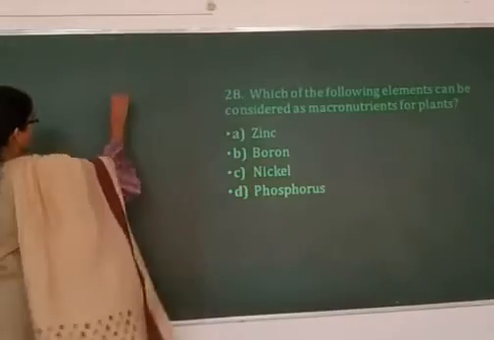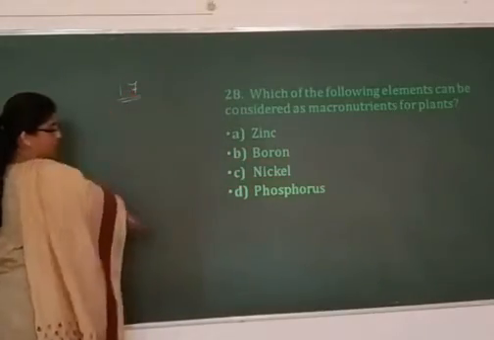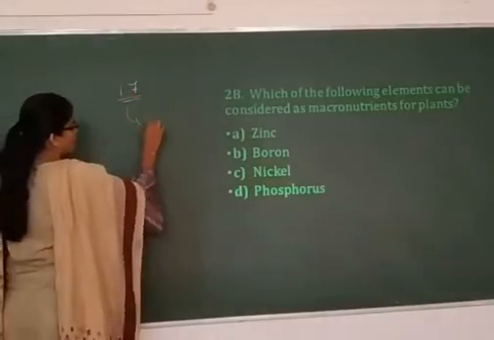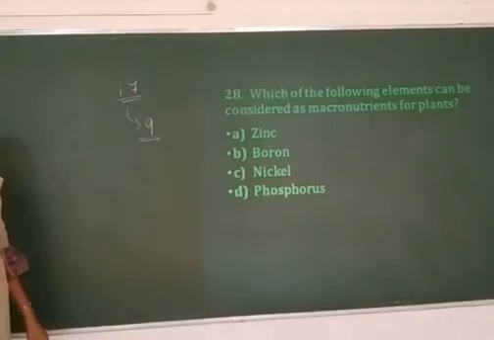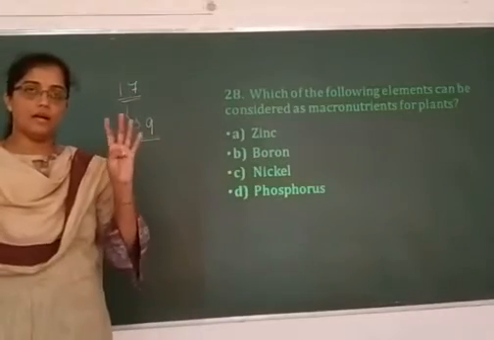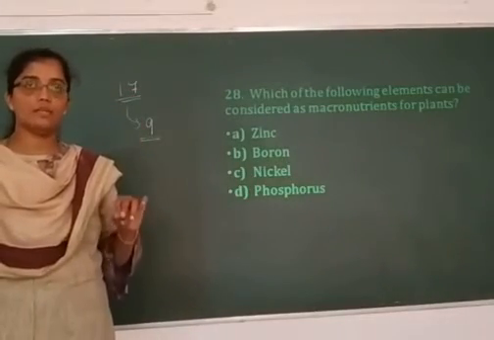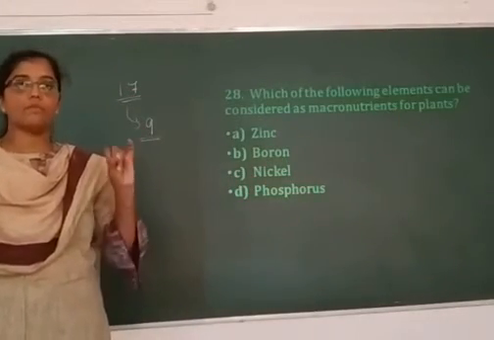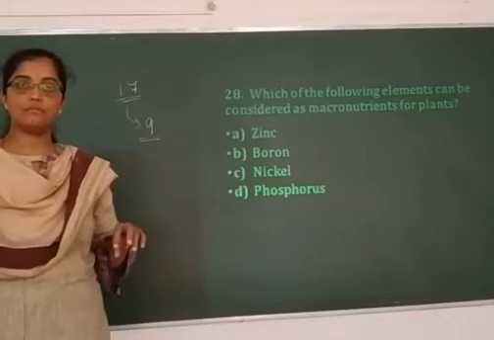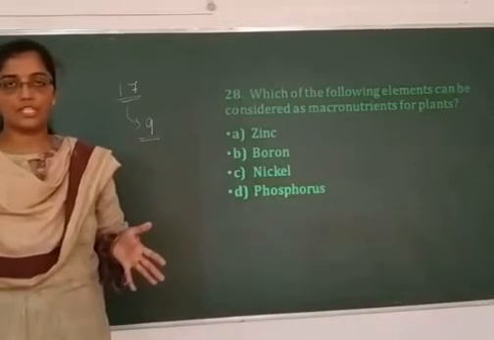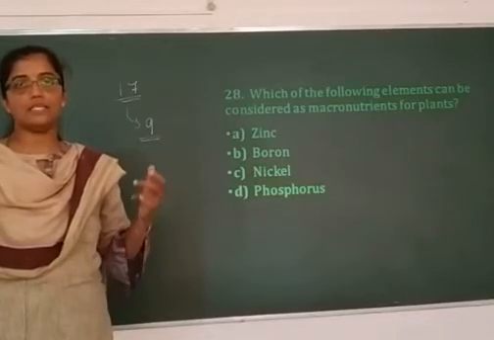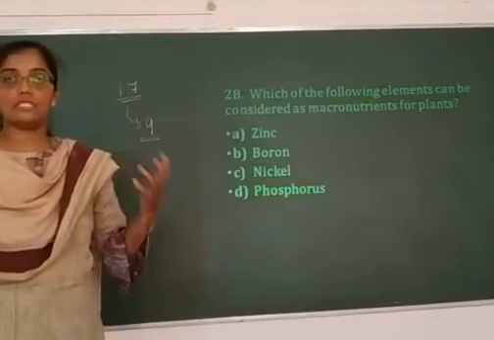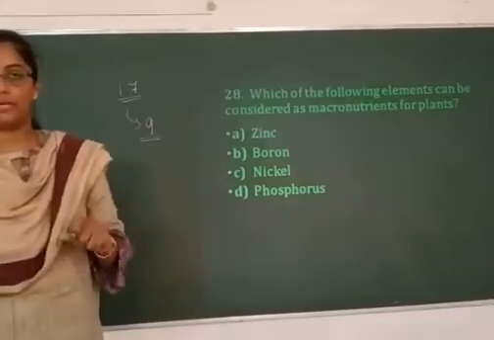Out of 17 essential elements, around 9 are macronutrients, which include carbon, hydrogen, oxygen, nitrogen, potassium, calcium, sulfur, magnesium. The remaining, such as iron, nickel, manganese, chlorine, zinc, boron, are all micronutrients.